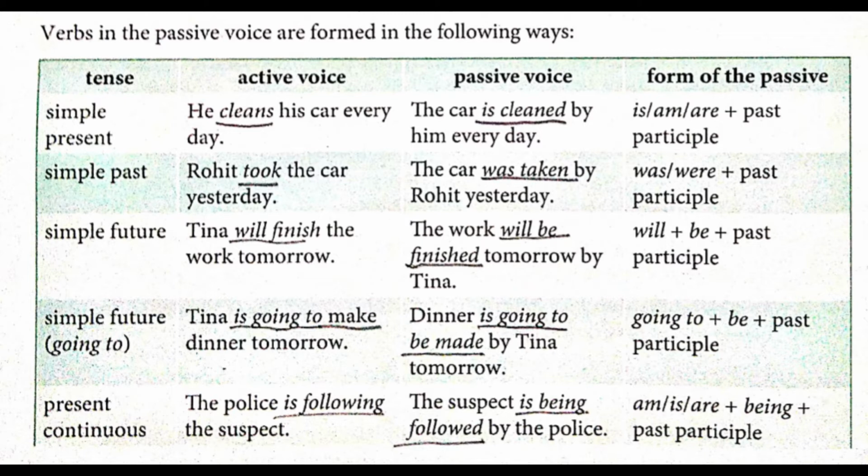If I is used, then am will come. If he, she, it or singular is used, then is will be used. And if plural, then are will be used. And being will be there and past participle will be there.